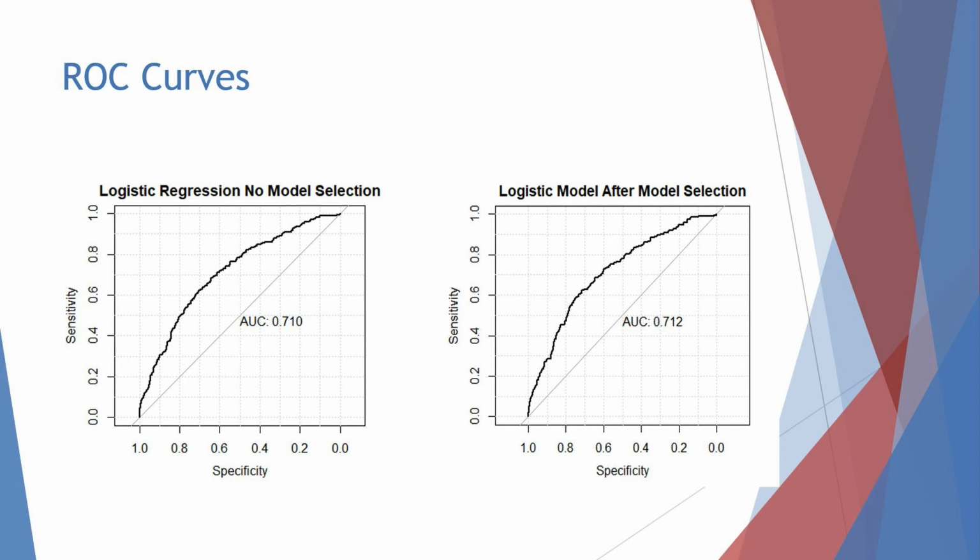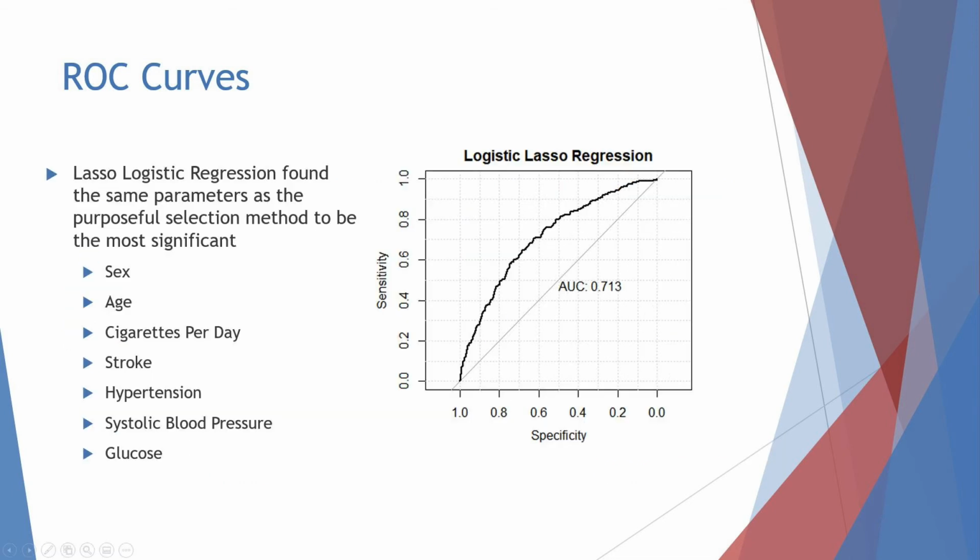We can see that the model selection procedure yielded us a slight benefit to the prediction accuracy by increasing the area under the curve of the original 0.710 to 0.712, a very minimal increase. Since the predictive results were not astounding, I sought to curate other models.